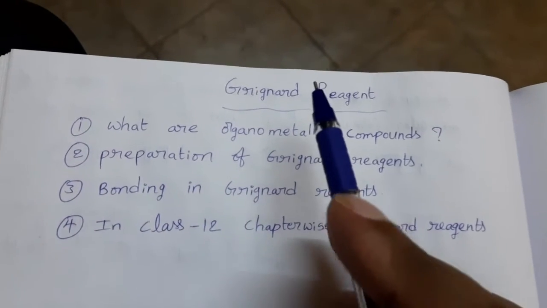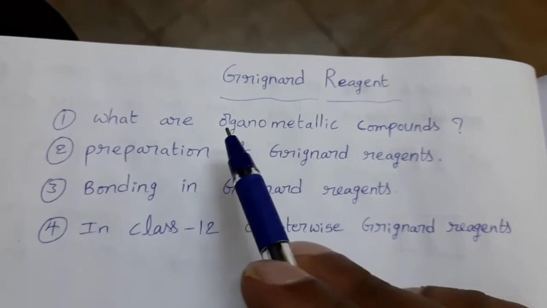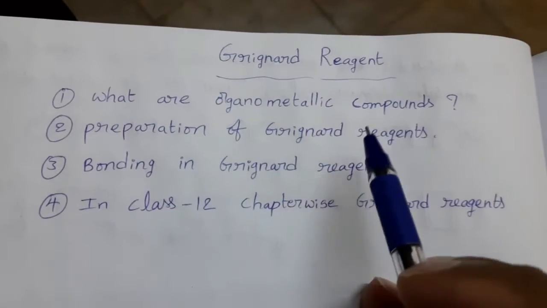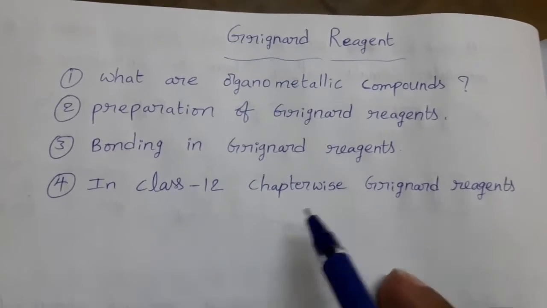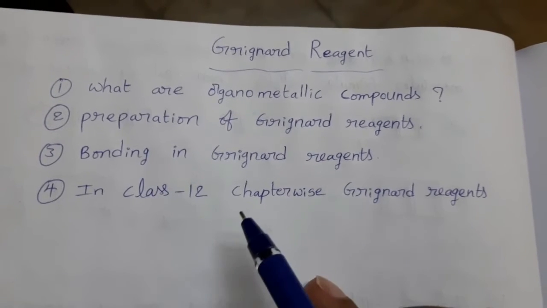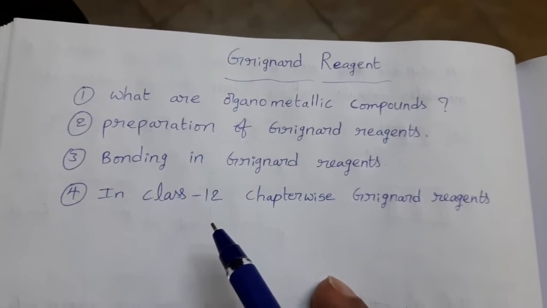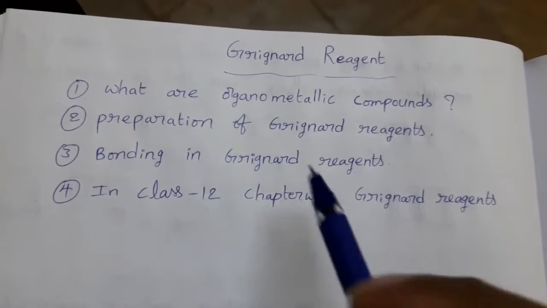Now see today's topic, Grignard reagent. In this class you will learn what are organometallic compounds, preparation of Grignard reagents, bonding in Grignard reagents, and in class 12 chapter wise Grignard reagents. So in class 12, in which chapter do we study these Grignard reagents? Chapter wise we will learn.